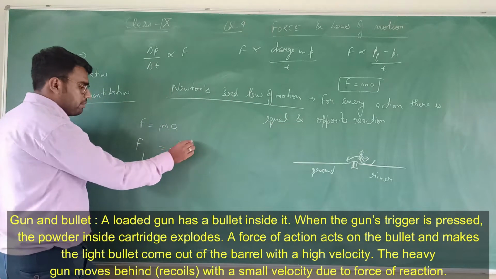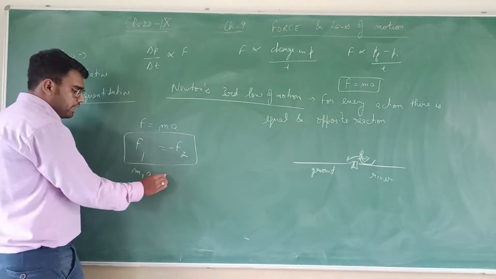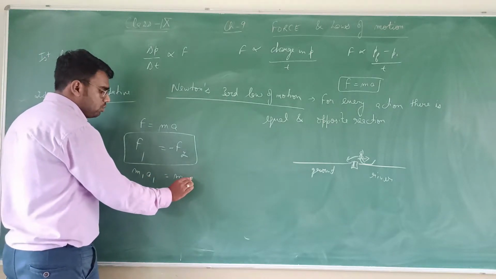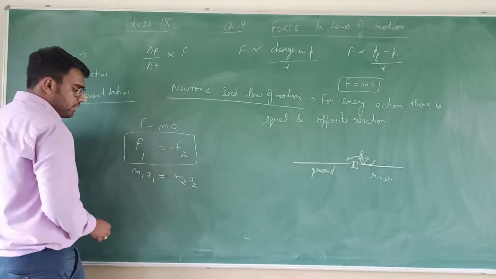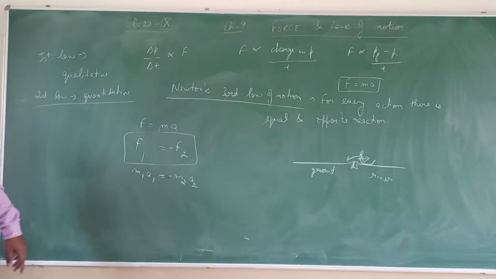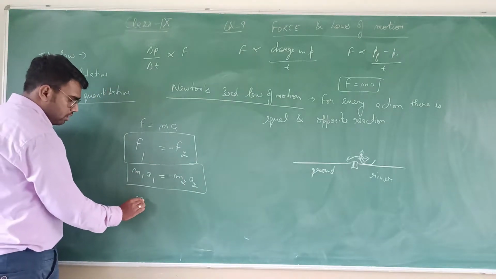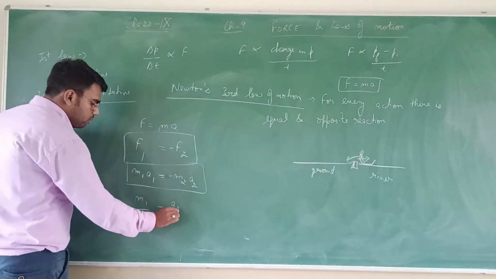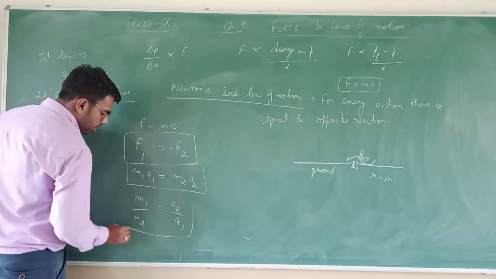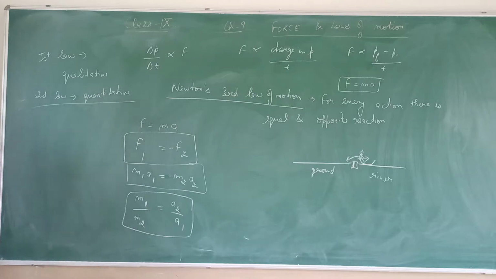That means they must have opposite directions, or I will say m1a1 is equal to m2a2 with a negative sign. If we compare this formula, I get m1 upon m2 is equal to a2 upon a1 with a negative sign, but we can ignore it just to understand the magnitude. So m1 upon m2 is equal to a2 upon a1.